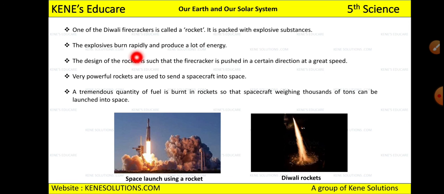Now see, one of the Diwali firecrackers is called a rocket, right? We burn rockets in Diwali. It is packed with explosive substances which are harmful for you as well as for our environment. And the explosive burns rapidly and produces a lot of energy. So the design of the rocket is such that the firecracker is pushed in a certain direction at a greater speed. Right, so how do we place the rocket? We put it in a bottle, and then we fire the rocket, right? So this is how the rocket is designed, so that it goes in a certain direction at a certain speed. Very powerful rockets are used to send a spacecraft into the space.